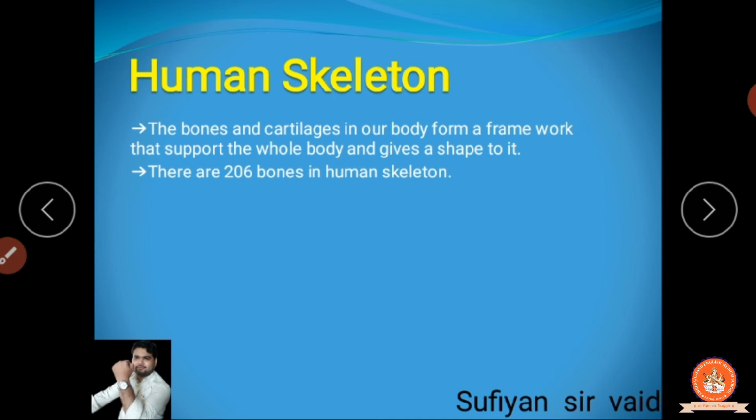In a small baby there are many more bones, but when they grow, the bones come together. Bones join together and form the 206 bones. Clear?